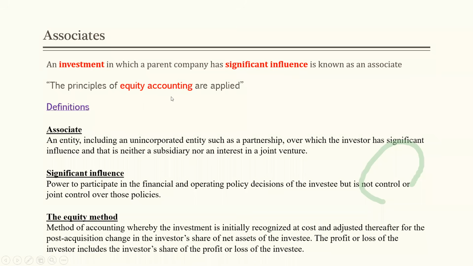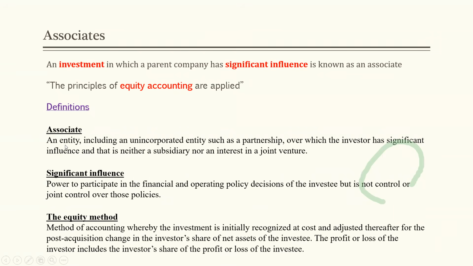The principles of equity accounting are applied. Now you know what is equity accounting, right? You have an idea what the equity method of accounting means. So I have given you the definition. What is an associate? What do we mean by significant influence, right? And what is the equity method of accounting? These things we already discussed, right?